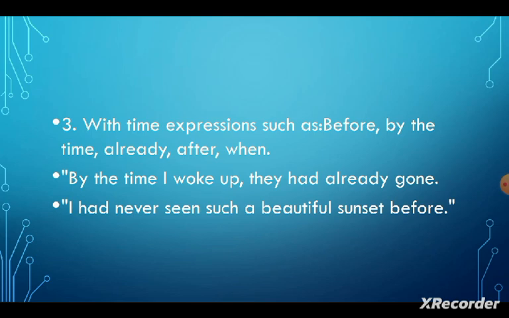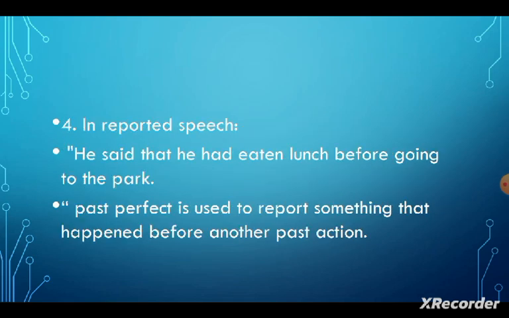The third use is with time expressions, such as before, by the time, already, after, when. By the time I woke up, they had already gone. The second example is I had never seen such a beautiful sunset before. The fourth use is in reported speech. He said that he had eaten lunch before going to the park. So, past perfect is used to report something that happened before another past action.